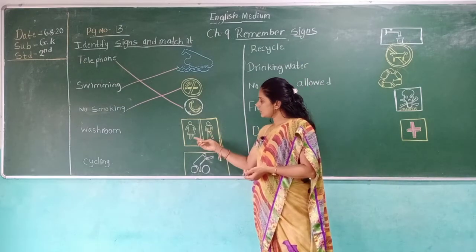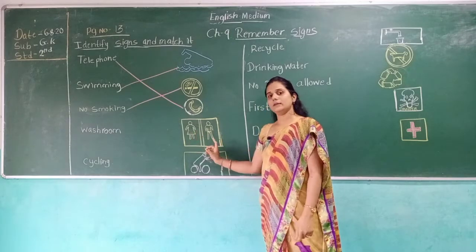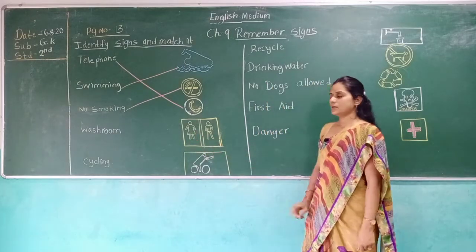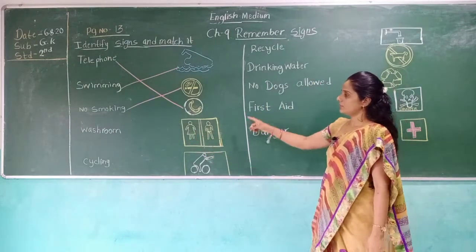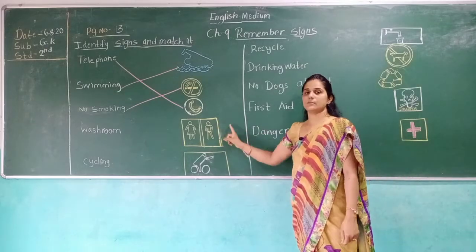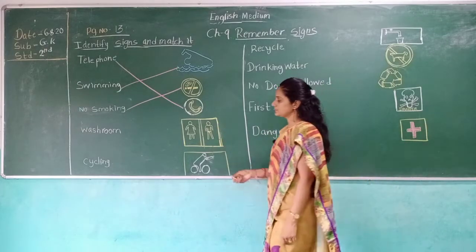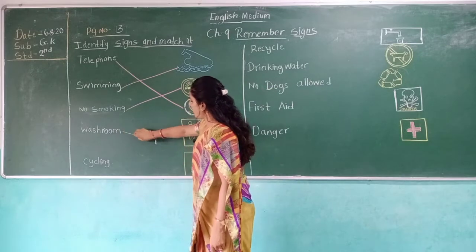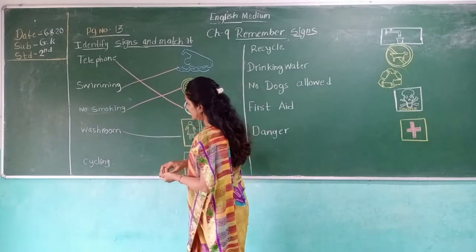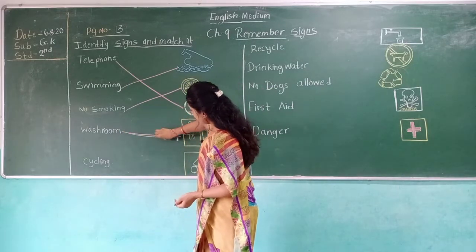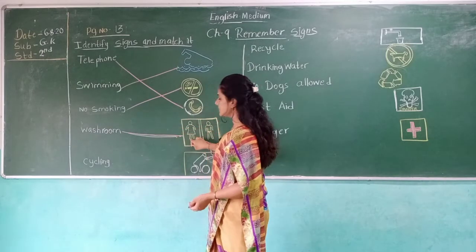So here is the girl and here is the boy. This is the symbol of the washroom. In malls and many other places, you see different versions of this symbol.